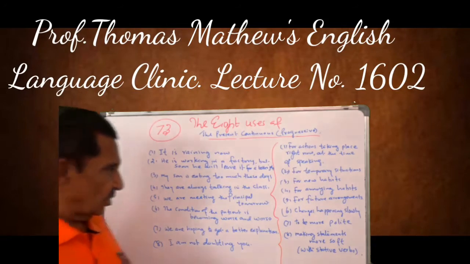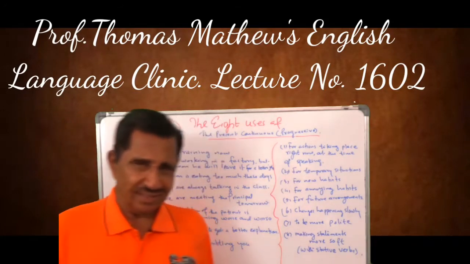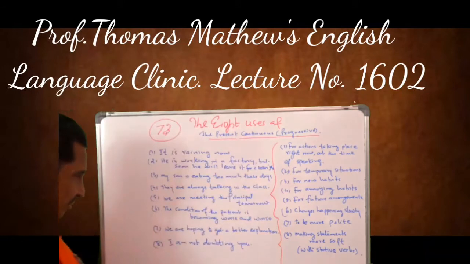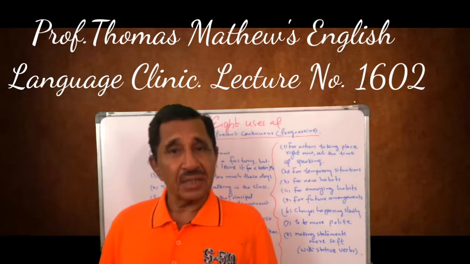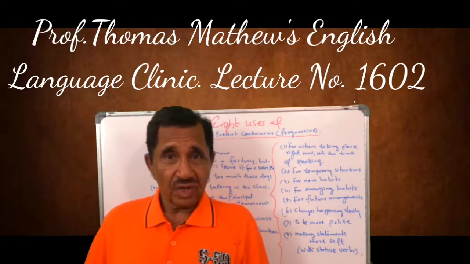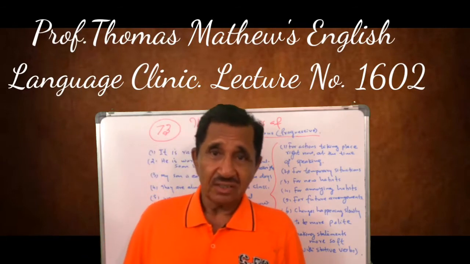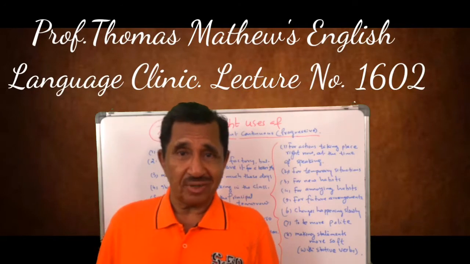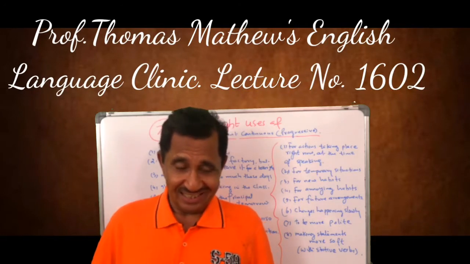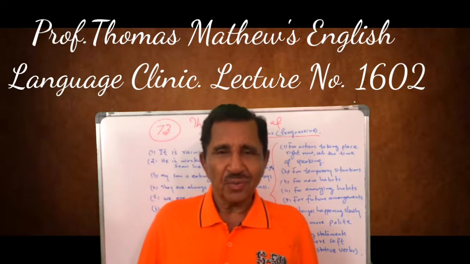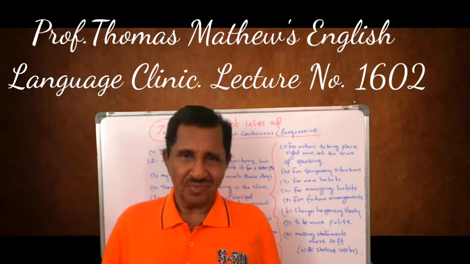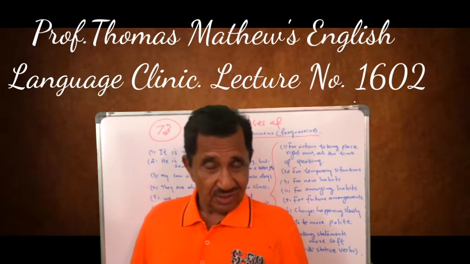And seven is to be more polite. We can be very polite by using this. For example, we say, we are hoping to get a better explanation. Instead of saying we hope to get a better explanation, you can say we are hoping to get a better explanation. Sir, we are hoping to get a better explanation. Understand that? I think that's more polite. We are asking you to explain this once more. We ask you to explain this once more.